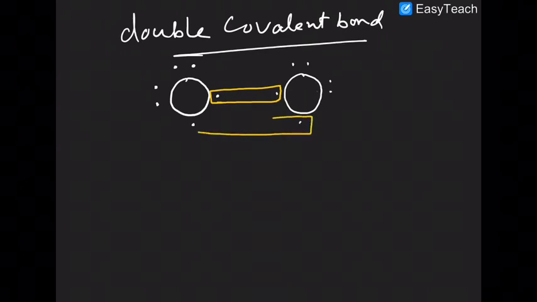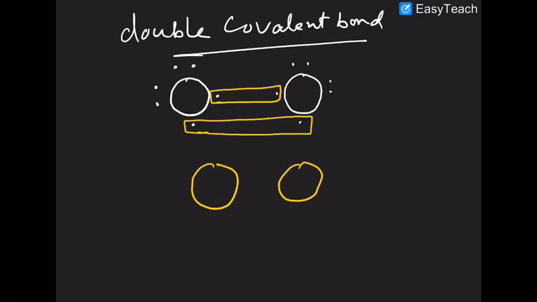Then you have sharing of this electron and you have formation of a double bond. So in the case of the oxygen molecule, there will be two bond pairs between them, in addition to the lone pairs.